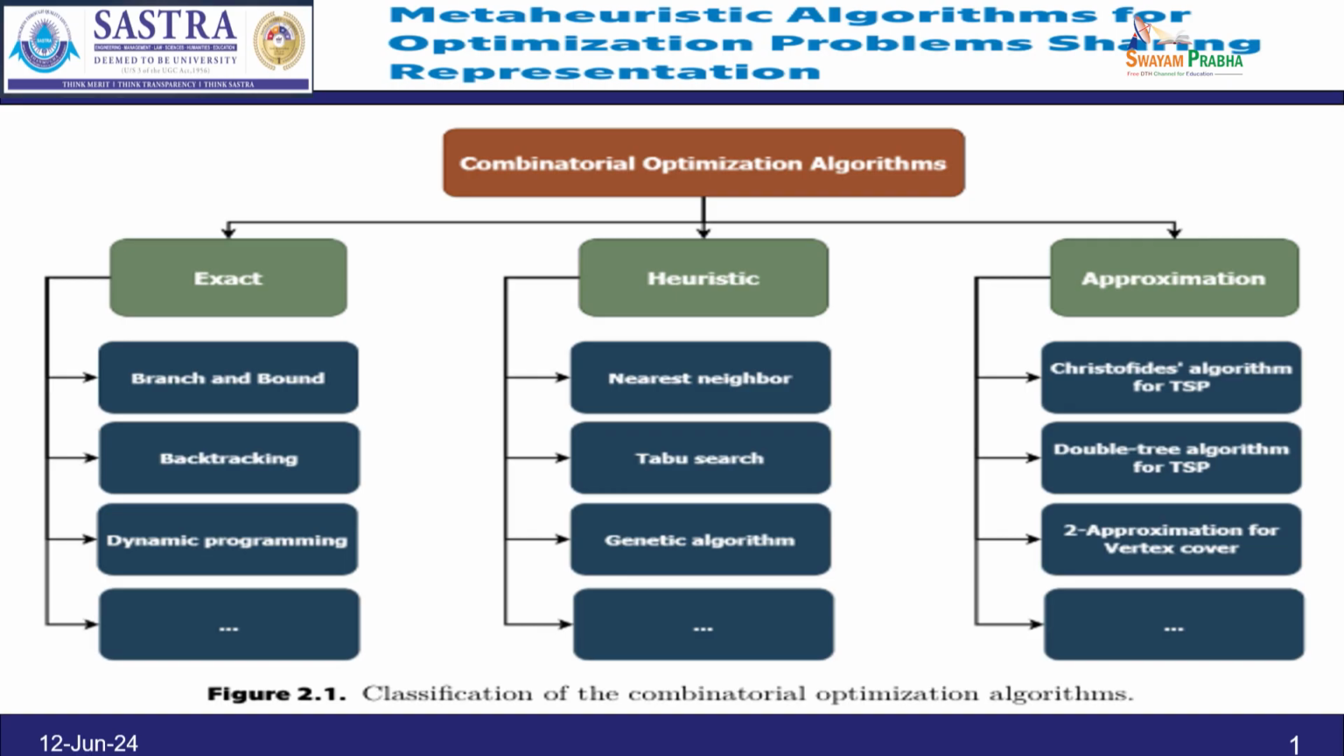Exact is based on branch and bound, backtracking and dynamic programming and so on, whereas heuristic includes nearest neighbor, tabu search, and genetic algorithm, and approximation consists of Christofides' algorithm for TSP, double tree algorithm for TSP, and two approximation for vertex cover. So, this is the classification of combinatorial optimization algorithms.